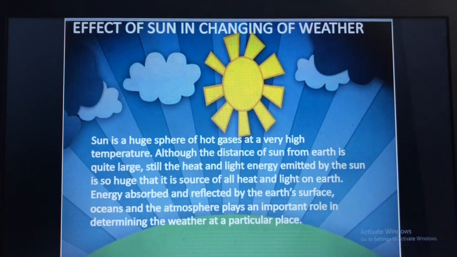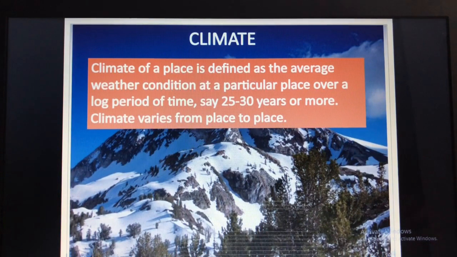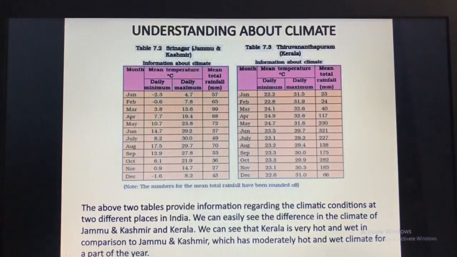Then we had seen the effect of sun in changing of weather. Then we had read about the climate. So what is a climate? Climate of a place is defined as the average weather condition at a particular place over a long period of time, that is for about 25 to 30 years or more, and the weather will be varying from one place to another. The weather won't be same in all the places.